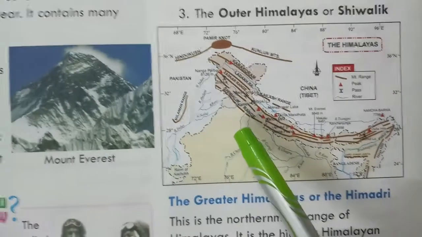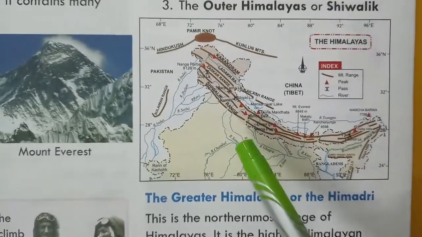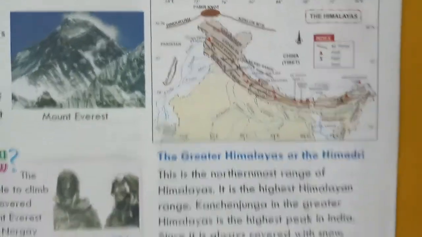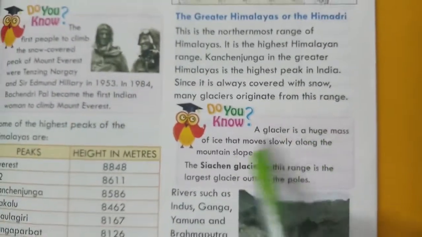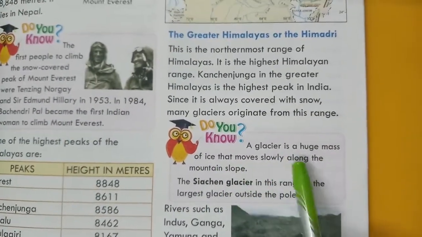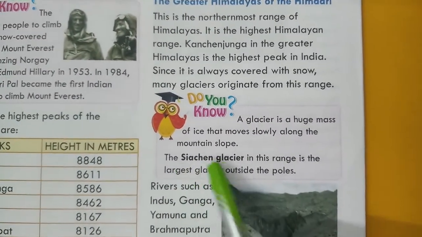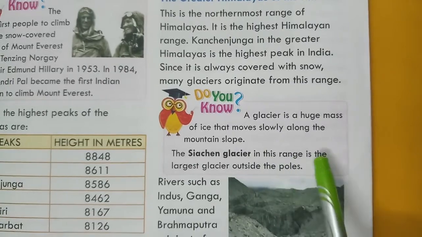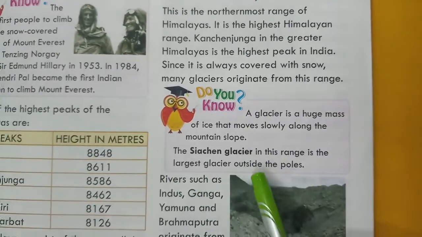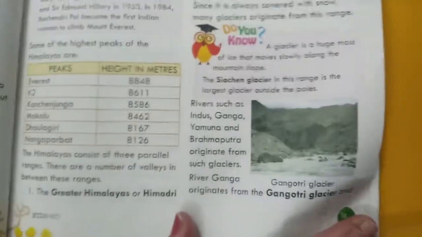Many glaciers originate from this range. A glacier is a huge mass of ice that moves slowly along the mountain slopes. The Siachen Glacier in this range is the largest glacier outside the poles.